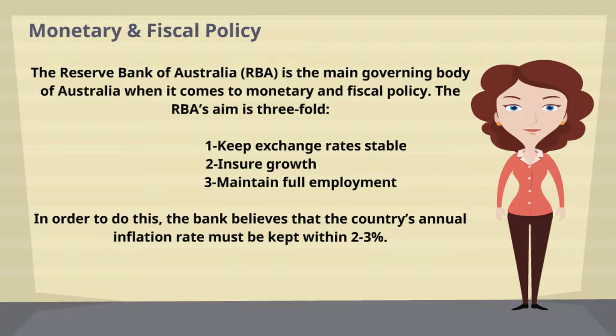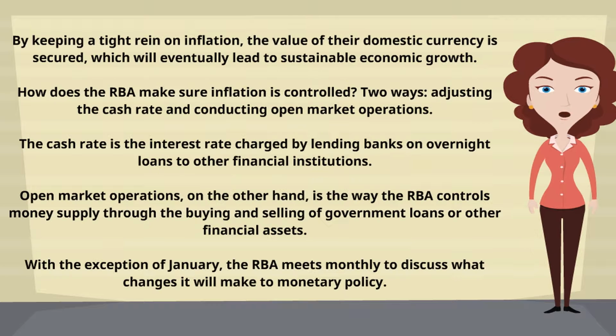Monetary and fiscal policy. The Reserve Bank of Australia is the main governing body of Australia when it comes to monetary and fiscal policy. The RBA's aim is threefold. Keep exchange rates stable. Ensure growth. Maintain full employment. In order to do this, the bank believes that the country's annual inflation rate must be kept within 2 to 3%. By keeping a tight rein on inflation, the value of their domestic currency is secured, which will eventually lead to sustainable economic growth.